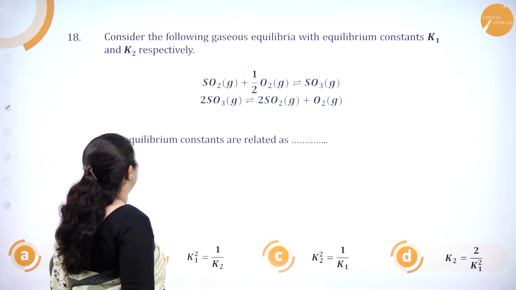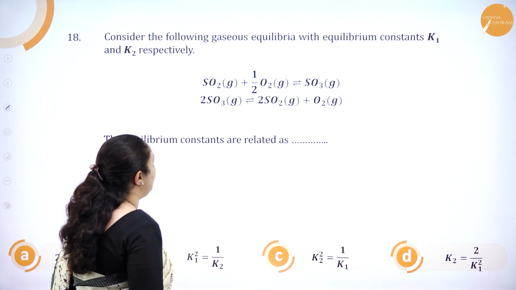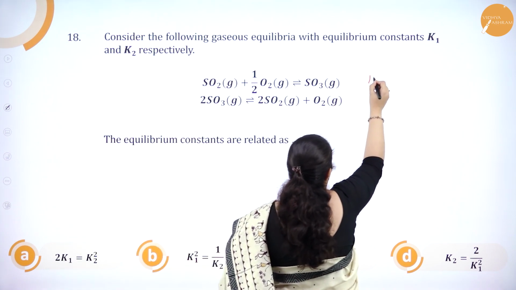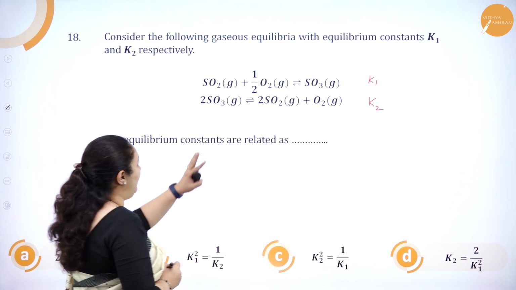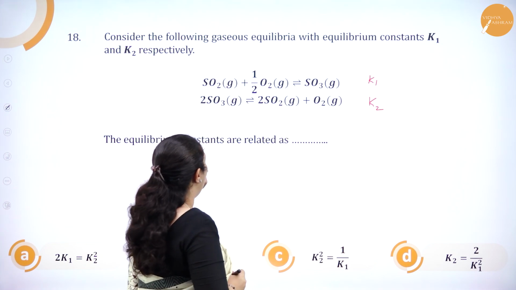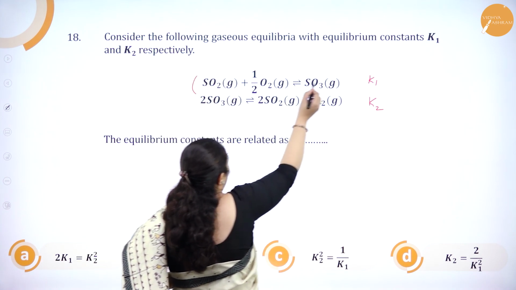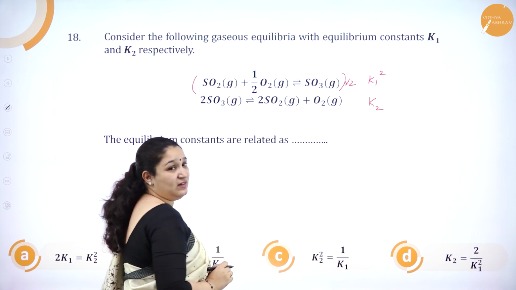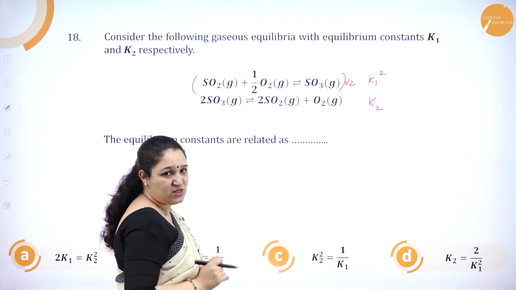Okay. Next question. Consider the following gaseous equilibria with equilibrium constant K1 and K2 respectively. For this equilibrium the constant is K1, for this equilibrium the constant is K2. We need to find out the relation between K1 and K2 by looking into the equations. What I will do is multiply equation 1 by 2. So this will become K1 squared. Correct? When I multiply, the constant will be squared.